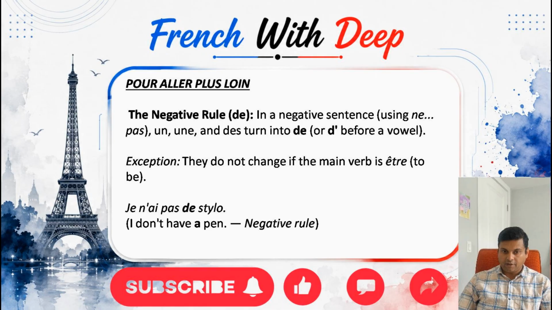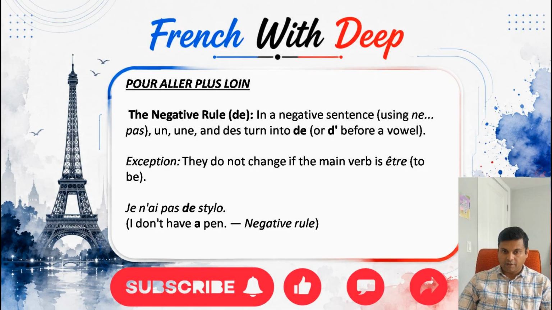So we have, I don't have a pen. I have already told you that a pen is masculine and it is stylo, le stylo. But here we won't be using le stylo, so it's incorrect. For a negative sentence we'll use de. So the sentence becomes je n'ai pas de stylo. Je n'ai pas de stylo. It means I don't have a pen.